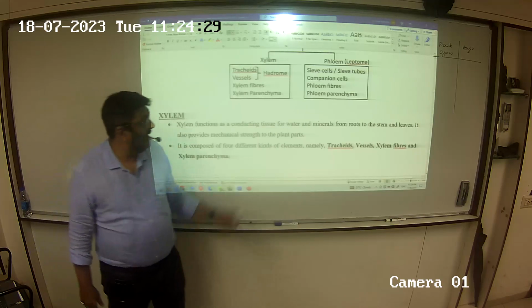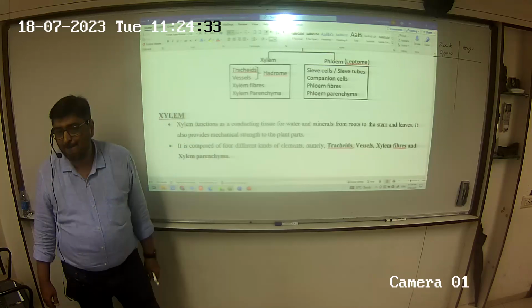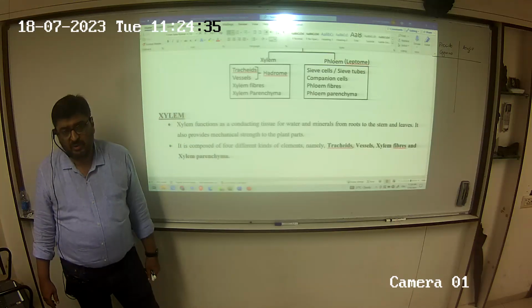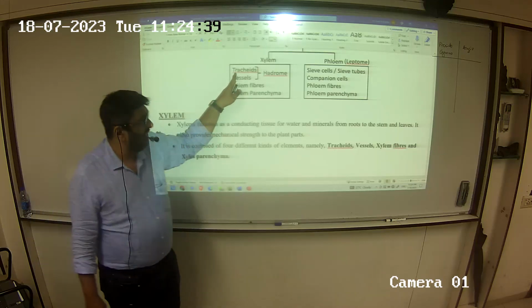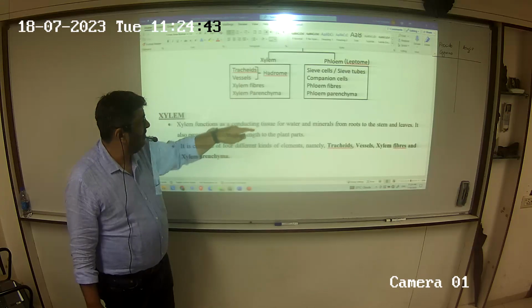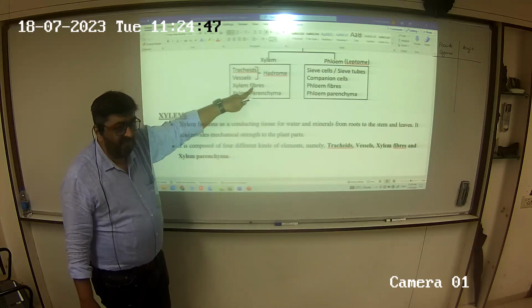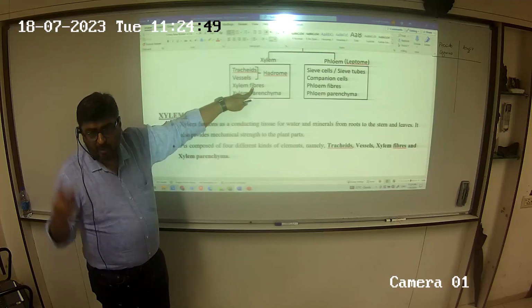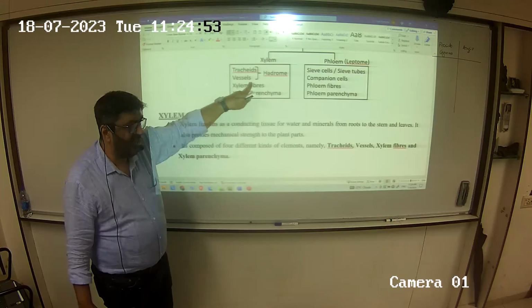Now xylem has 4 different types of cells: tracheids and vessels, towards the bottom, and xylem fibers and xylem parenchyma. Fibers means sclerenchyma. Sclerenchyma is of two types, right? Fibers and sclereids. So here fiber means xylem sclerenchyma.